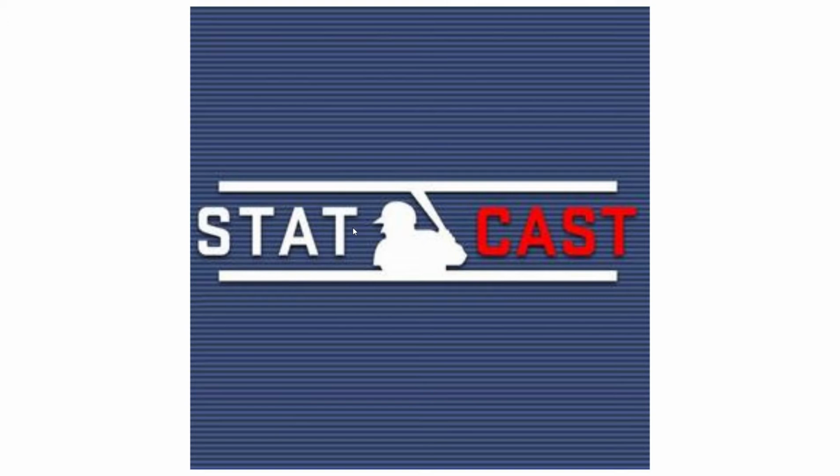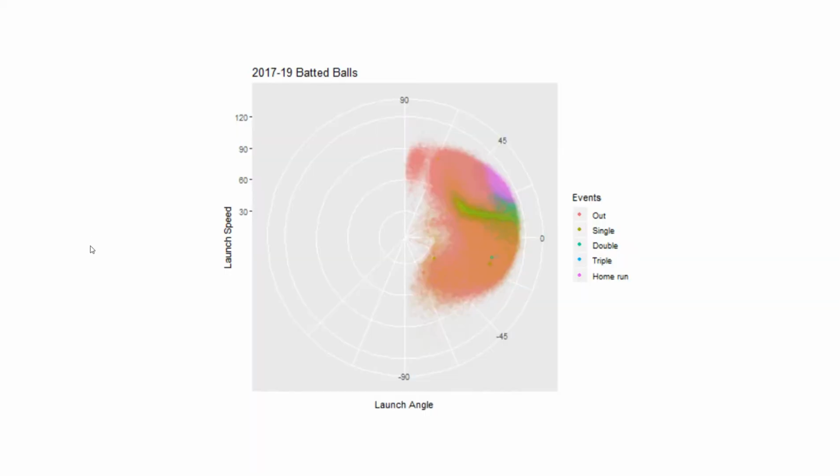Statcast uses high-speed cameras to track player and ball movements and allows for attributes of batted balls to be measured. For instance, this plot displays the outcome of batted balls with particular launch speeds, or velocity of the ball off the bat, and launch angles, or vertical angle of the ball off the bat. We can see that in this region, from about 20 to 40 degrees of launch angle and at about 100 miles an hour of launch speed, we observe a lot of home runs.